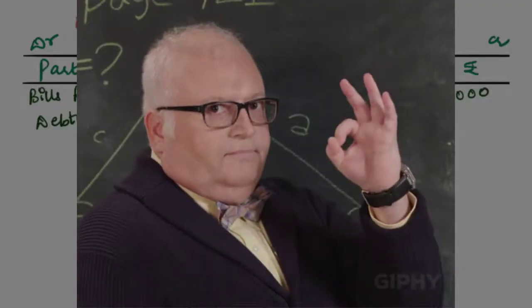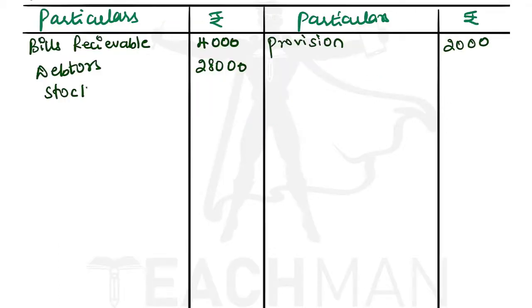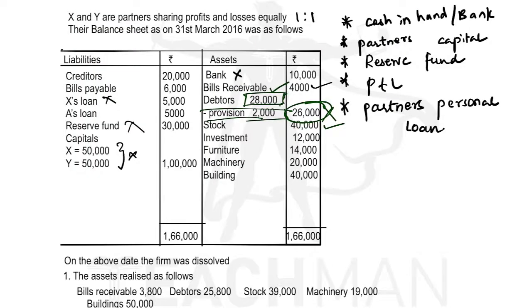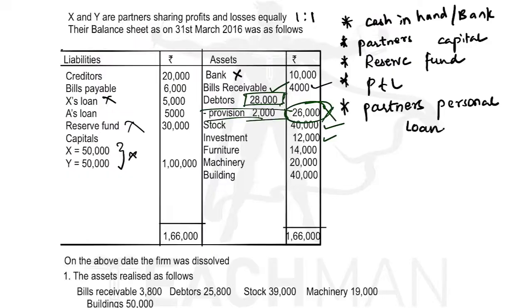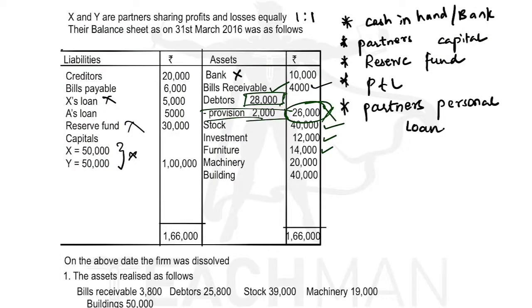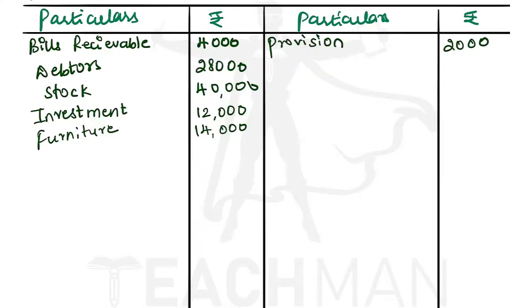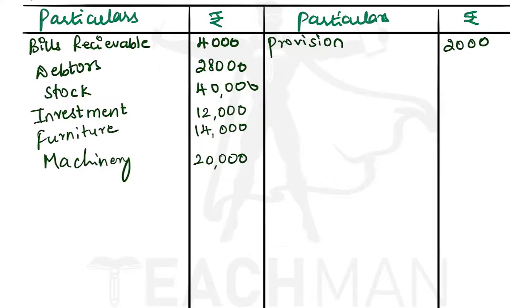Then we will record stock 40,000, investment 12,000, furniture 14,000, machinery 20,000, and buildings 40,000.